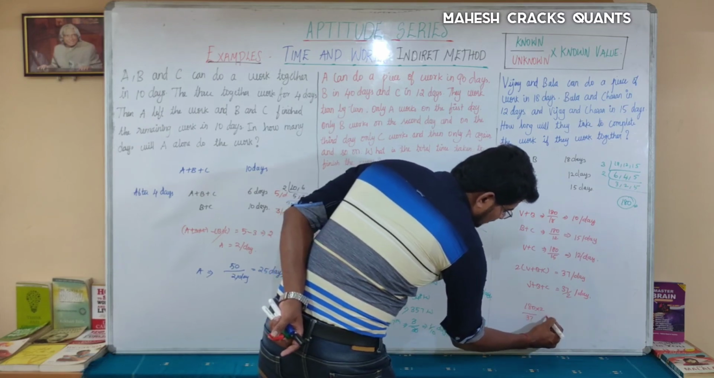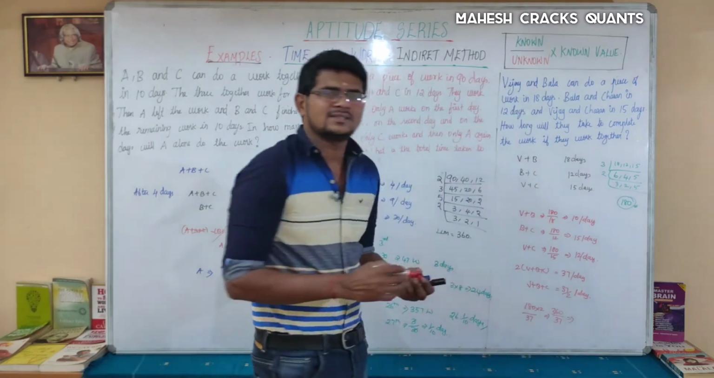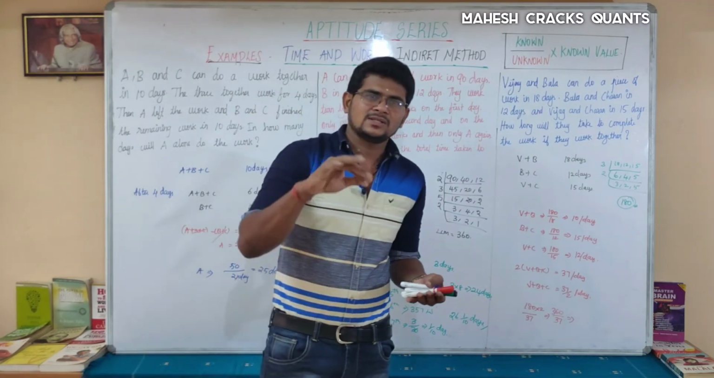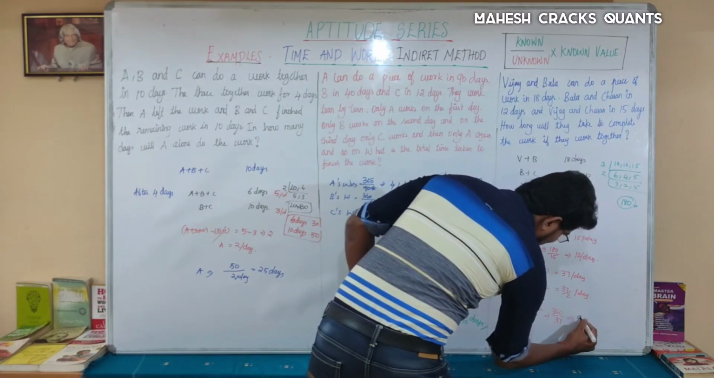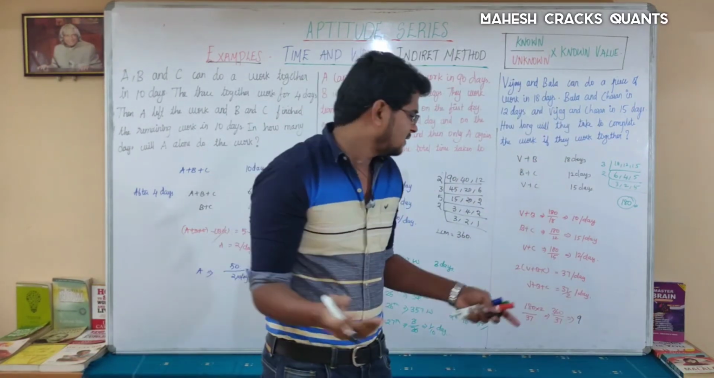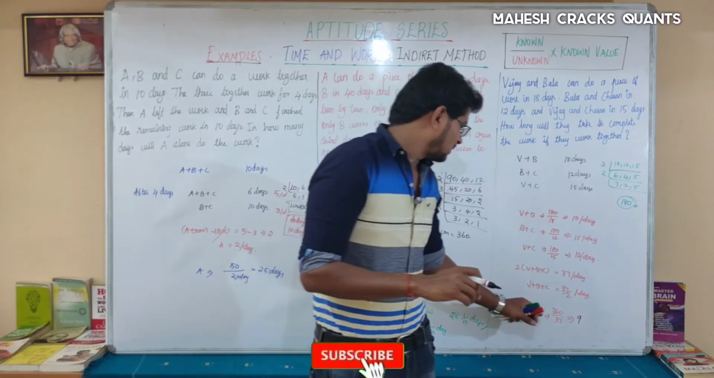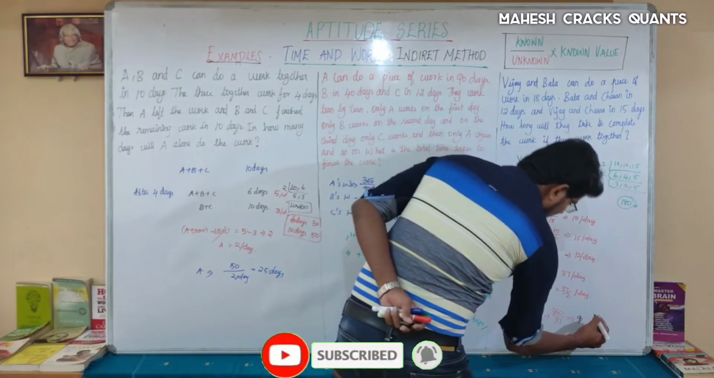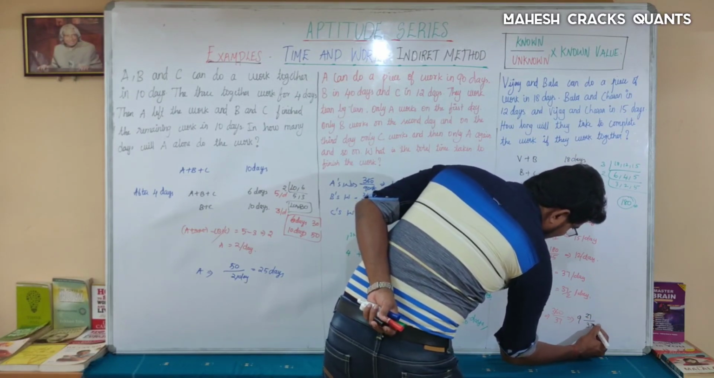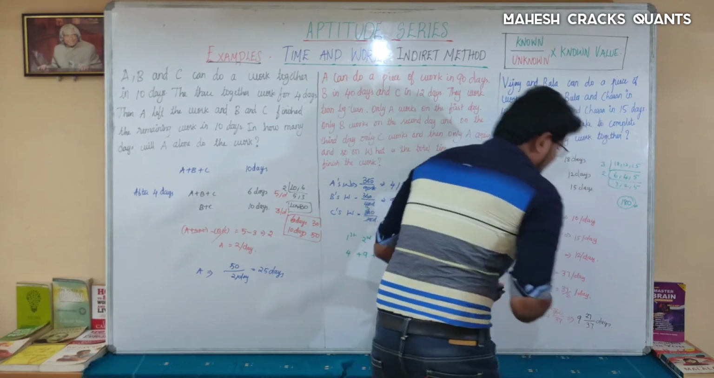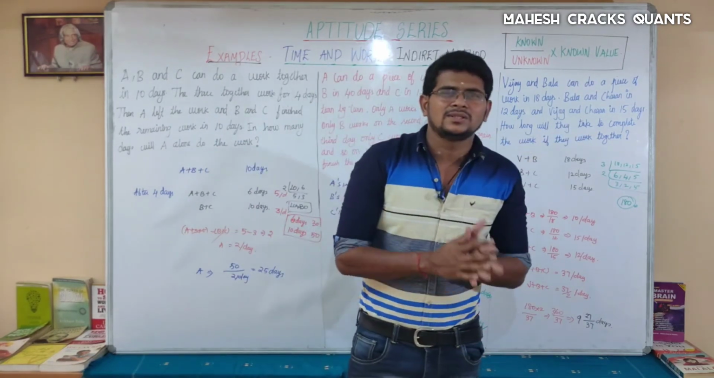That 2 will go in the numerator. 360 by 37. How many times 37 is there in 360? Definitely 9 times, because 10 times 37 is 370. So 9 times 37 is 333. Am I right? So 333, and the remaining is 27. Remaining 27 by 37 days. Okay, that's the number of days taken by all three together. That's all.